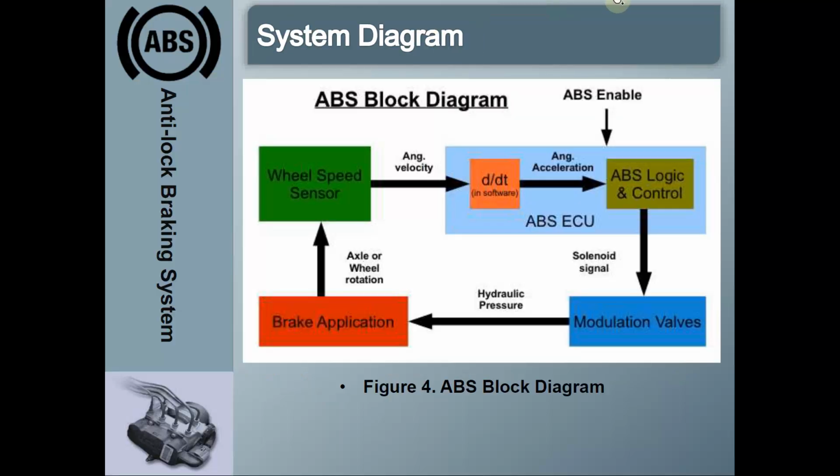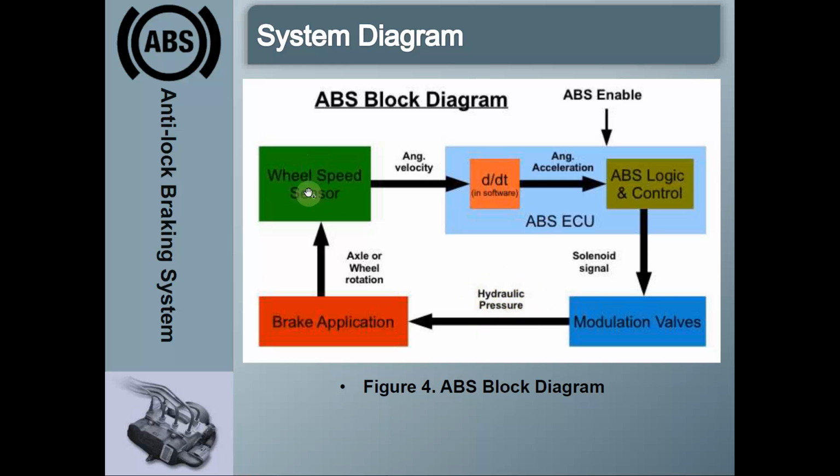This is the block diagram of the ABS system. We have the wheel speed sensor, which will sense the average velocity of each wheel, and this information is given to the ABS electronic control module. This electronic control module sends the signal to the solenoid valves, the modulation valves, to exert the pressure or to reduce the pressure according to the condition.